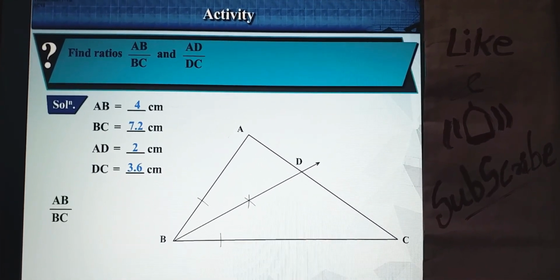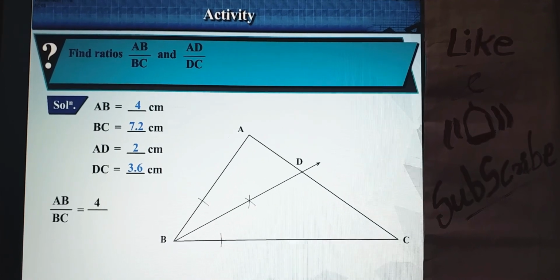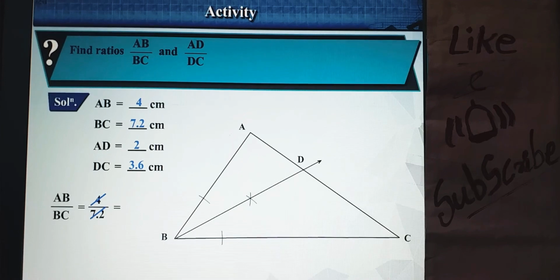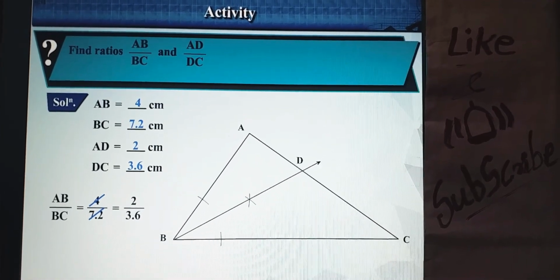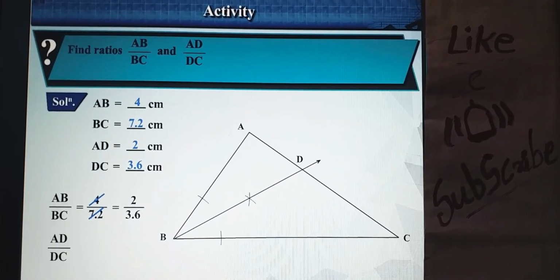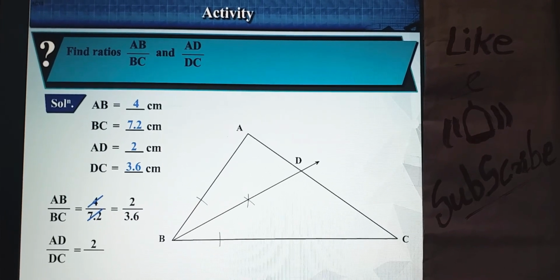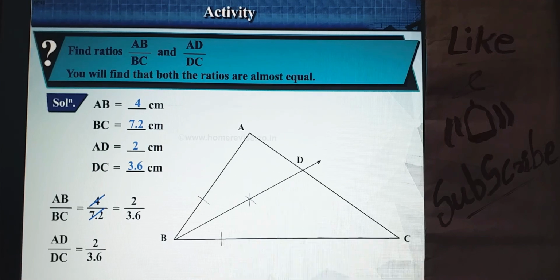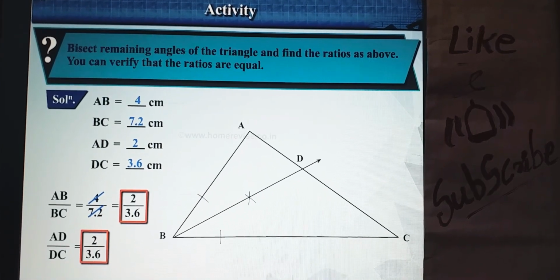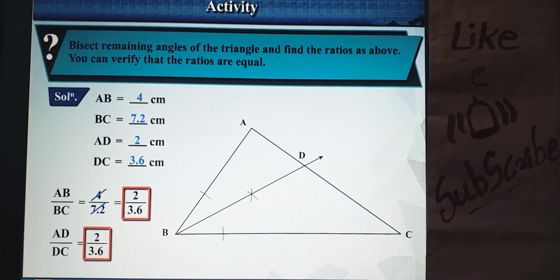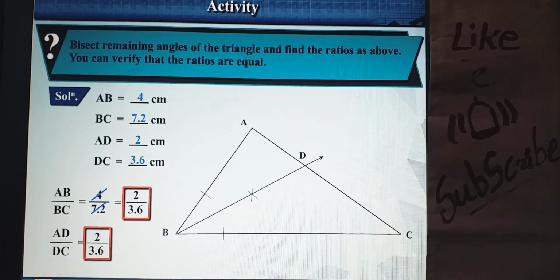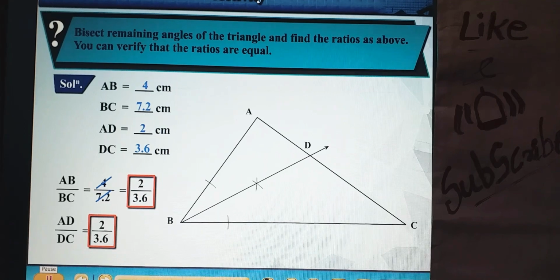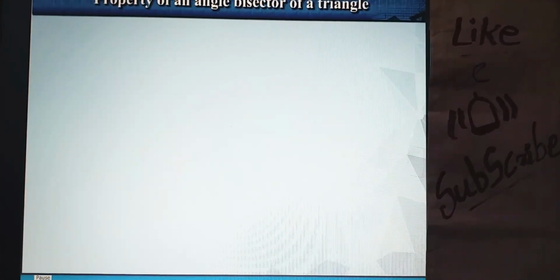Answer: AB/BC = 4/7.2. After cancellation, we get 2/3.6, and AD/DC = 2/3.6. You will find that both the ratios are almost equal. Bisect the remaining angles of the triangle and find the ratios as above. You can verify that the ratios are equal. Property of an angle bisector.